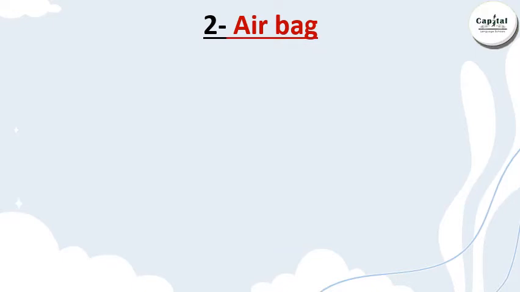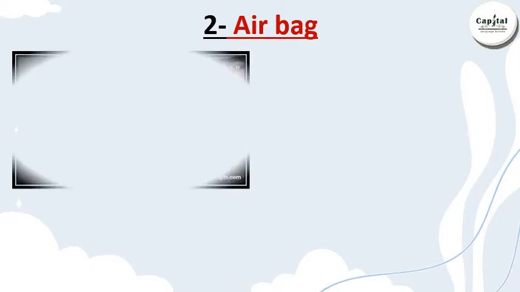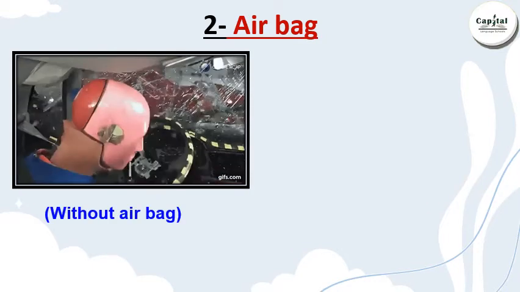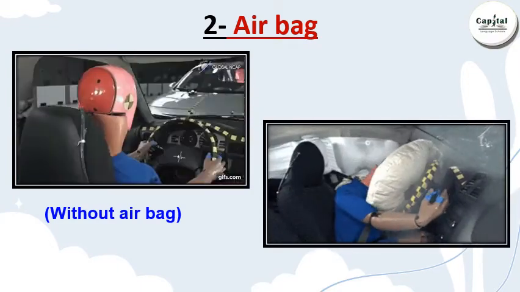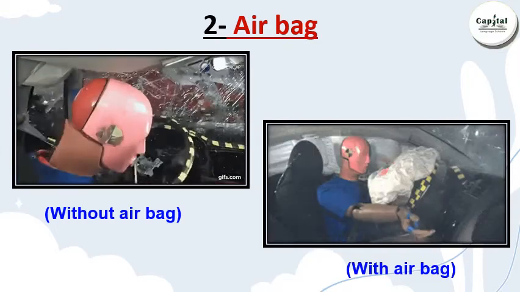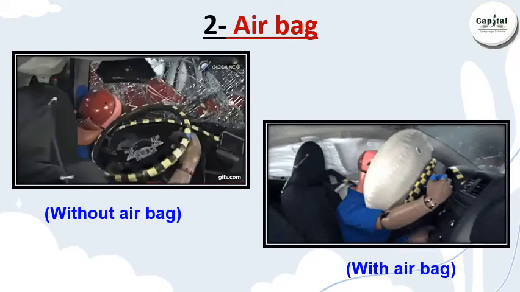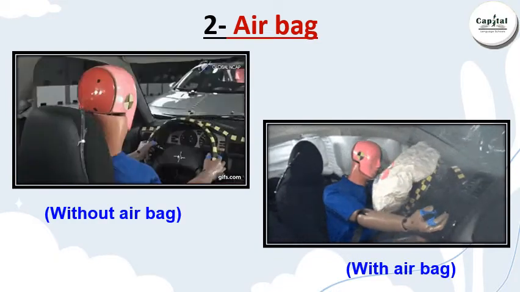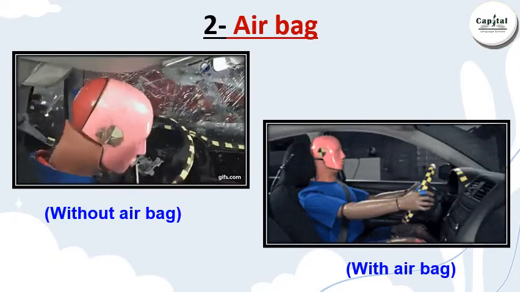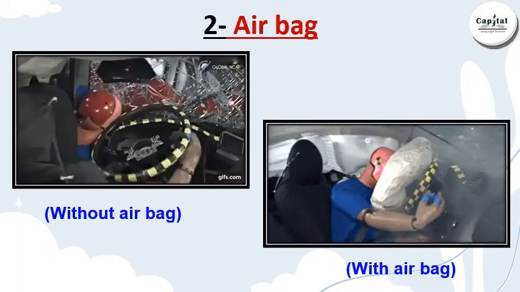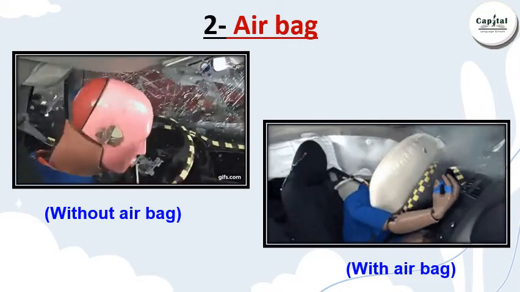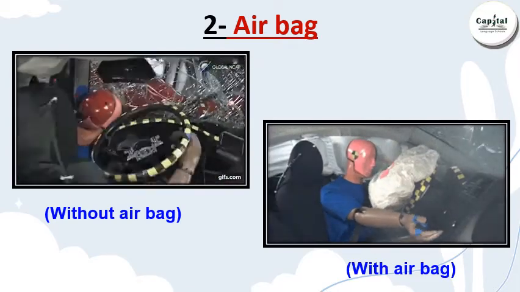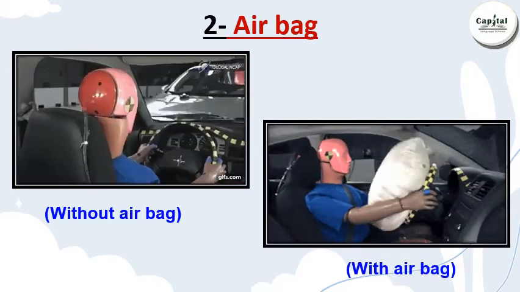And now the airbag, our second car safety equipment. We have two cars. The first one, the old one, without an airbag, and the modern one with an airbag. And now during an accident, what do you think? Which one is better? The car with an airbag or the car without an airbag? Excellent, with an airbag, as the airbag protects us during an accident inside the car. So the airbag is very, very important.